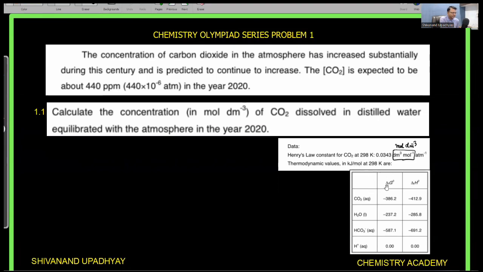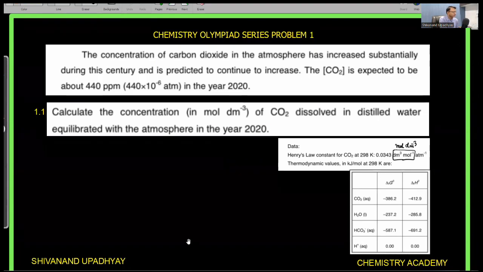So here there is delta G naught formation and delta H naught formation, and we know that for H plus ion at 298 Kelvin, delta G naught formation as well as delta H naught formation is equal to 0. Apart from this, the standard entropy S naught of H plus ion at 298 Kelvin is also assumed to be 0.